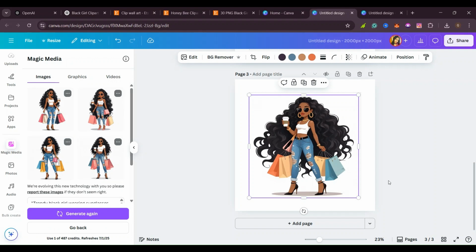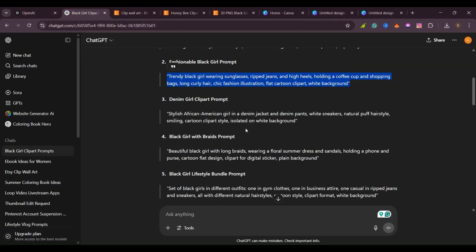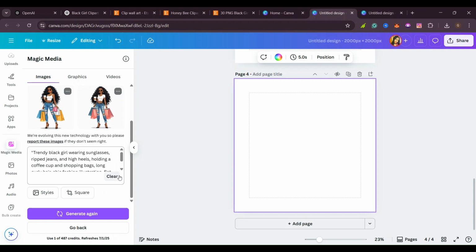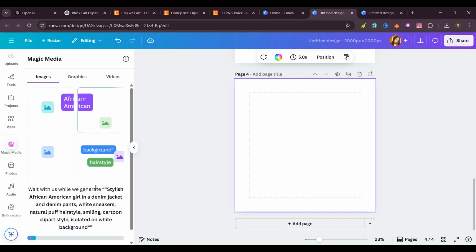Yes. So I want to show you how you can create another one. So if we come back here on ChatGPT, we click on our next prompt, copy it, then we are going to take it also to Canva again, so that Canva can go ahead and design this for us. So we are going to clear the first prompt and put this inside. So after that, we'll click on create or generate again. So we are going to generate another design.